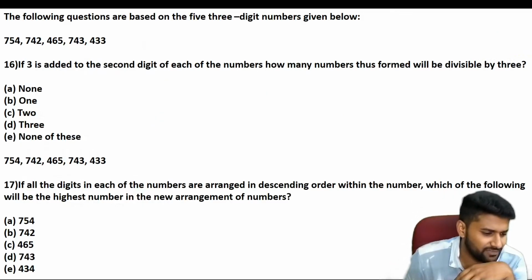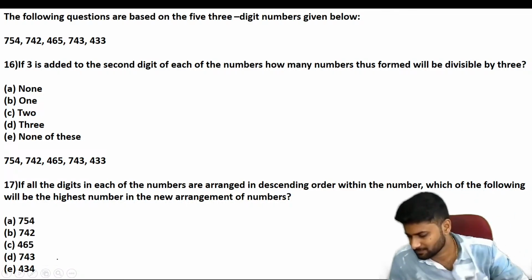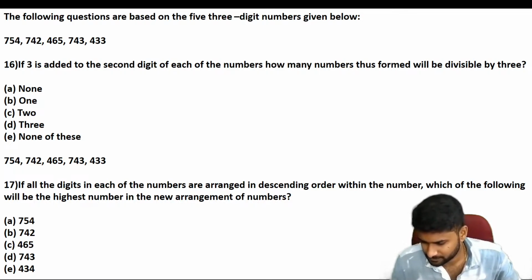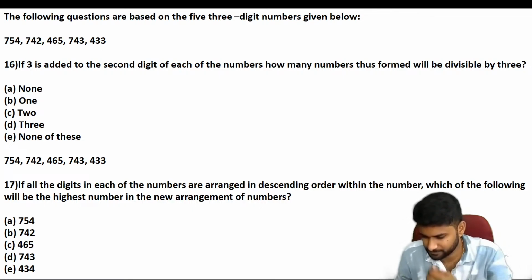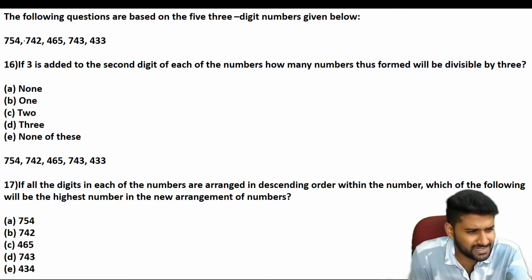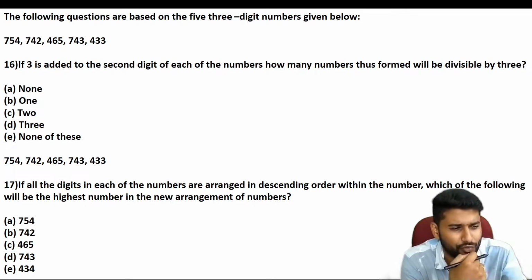Next, alphanumeric series. You can expect either 1 or 2 questions from alphanumeric series. Now see, try to understand that. The following questions are based on five 3-digit numbers: 754, 742, 465, 743 and 433.